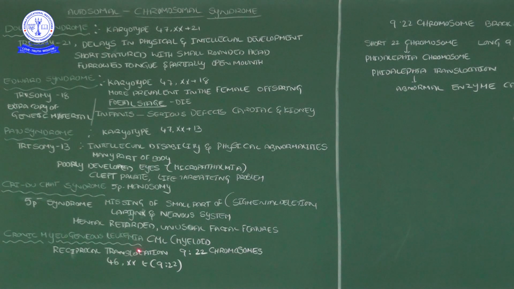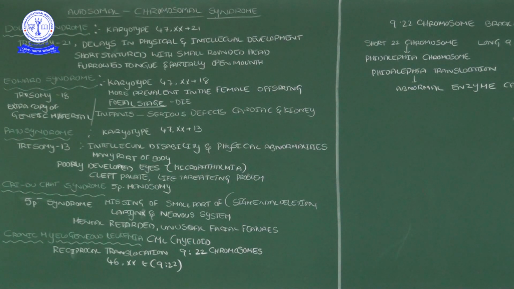In the short form, we call it CML, or another name, myeloid leukemia. What is it? Myeloid leukemia is also something different from what we saw last. Down syndrome, Edwards syndrome, Patau syndrome: these three are trisomies. And then Cri-du-chat syndrome is a monosomy, a partial monosomy.